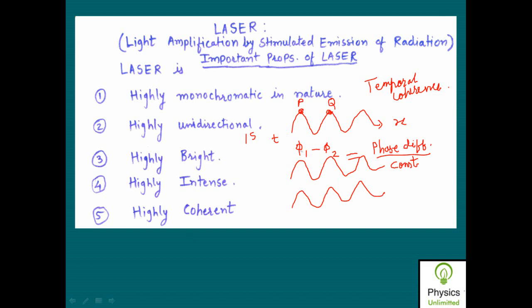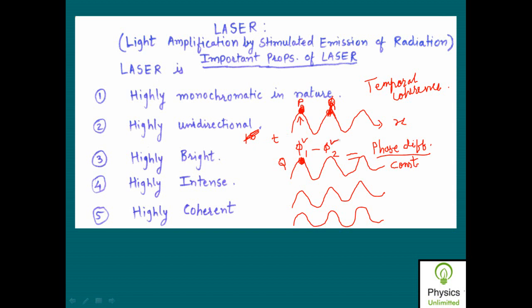Now let us consider one point on one wave as P, another point on another wave as Q. Suppose I have two waves. In practice I have a large number of waves, but for simplicity I am considering two waves. On these two waves, I mark these two points of observation as P and Q, and I measure that phi 1 is the phase angle at point P, while phi 2 is the phase angle at point Q.